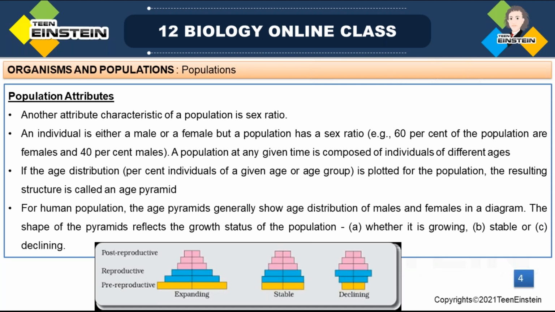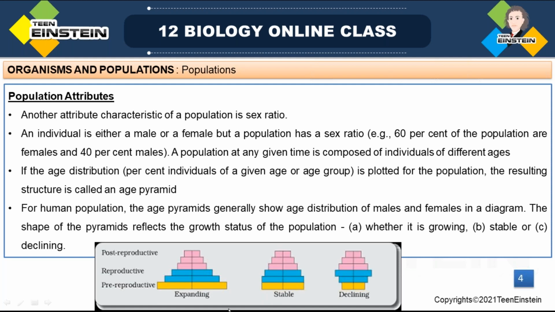Post-reproductive individuals, after reproduction, are proportionately fewer. What we can understand from this triangular age pyramid is that the number of pre-reproductive individuals is more, so this population will be growing. This shows growth.